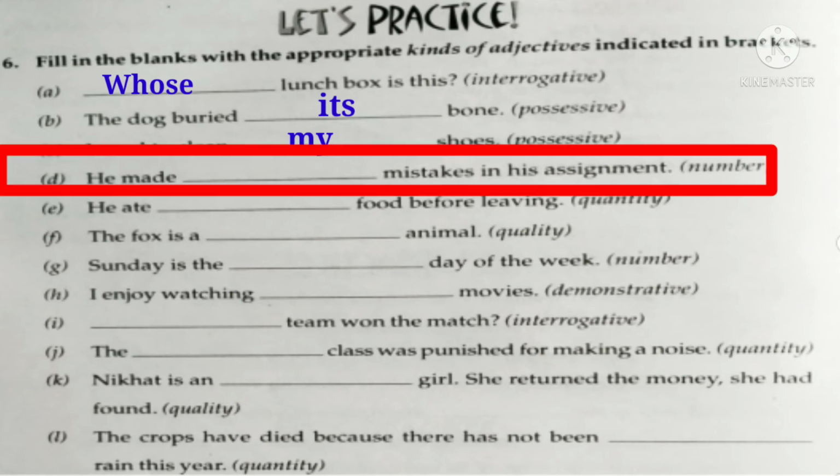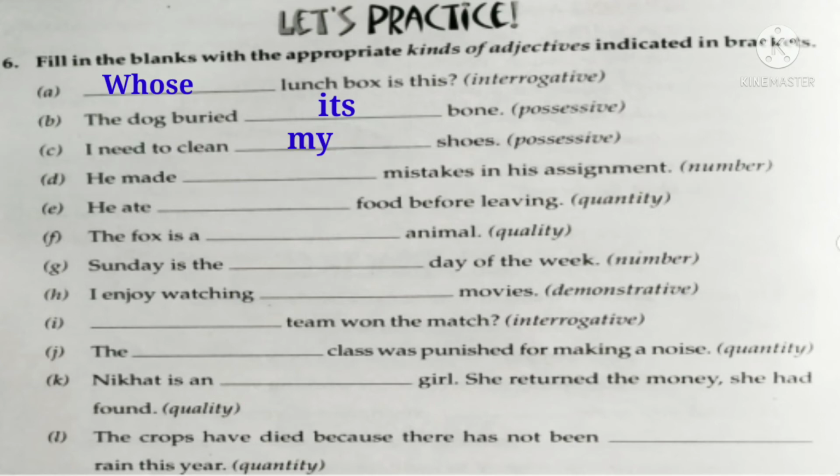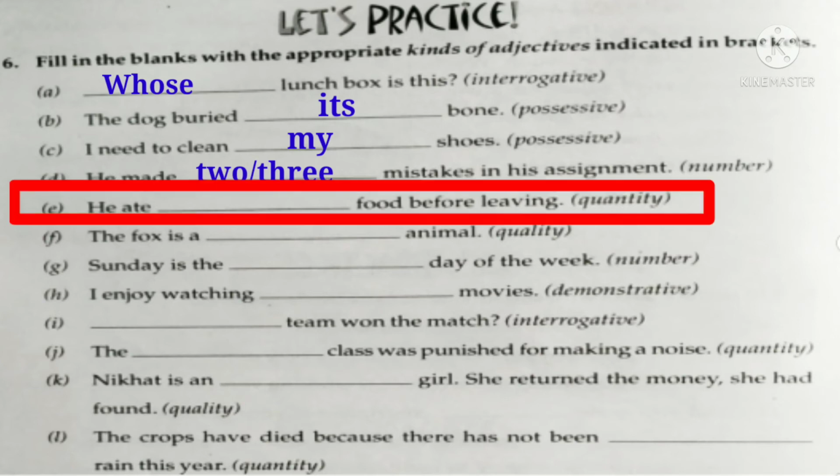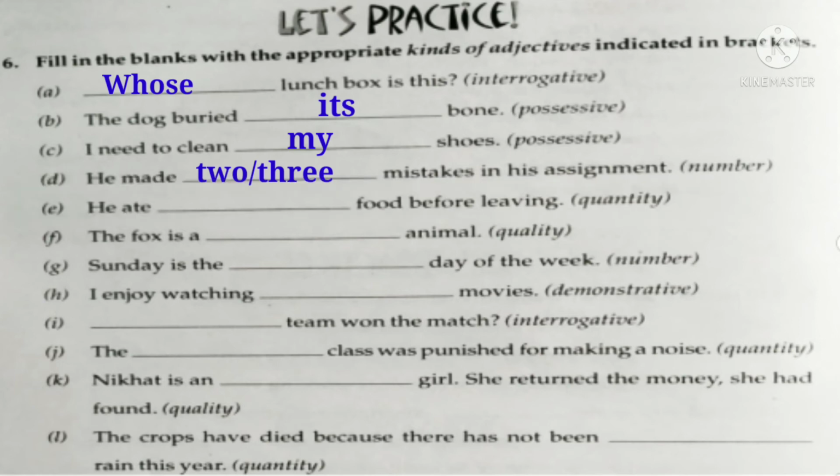And now look at the next sentence. He made dash mistakes in his assignment, and you have to fill the adjective of number here. So you can fill any number here. He made 2 mistakes, he made 3 mistakes, 4 mistakes. Okay, look at the next sentence. He ate dash food before leaving, and you have to fill the adjective of quantity here. So what is the answer? The answer is he ate some food before leaving. Okay, you can also write little. Okay, he ate little food before leaving, or he ate some food before leaving, right?